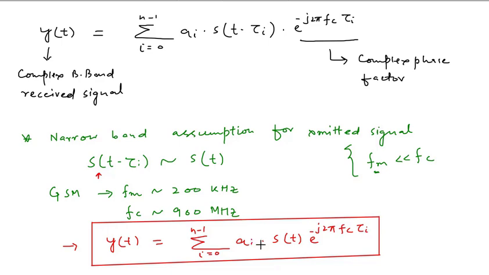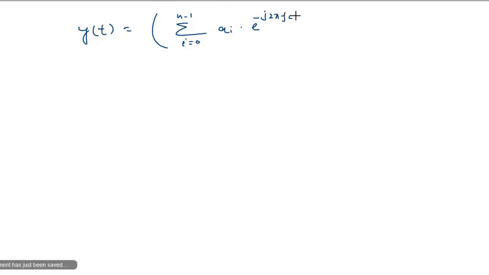Further, from this equation, we can write y(t) equals summation i equals 0 to n minus 1 of a_i into e raised to power minus j 2 pi fc tau i into s(t).